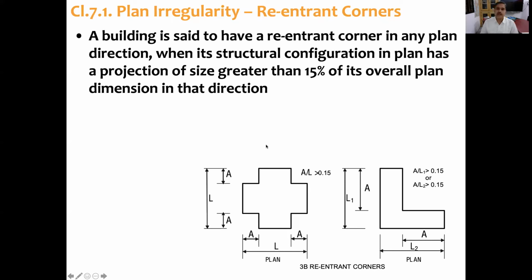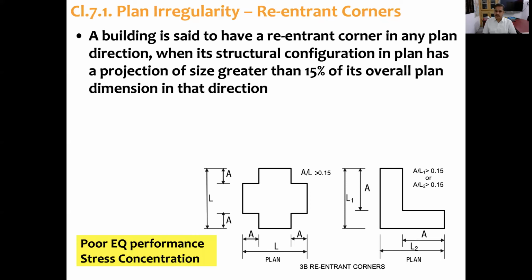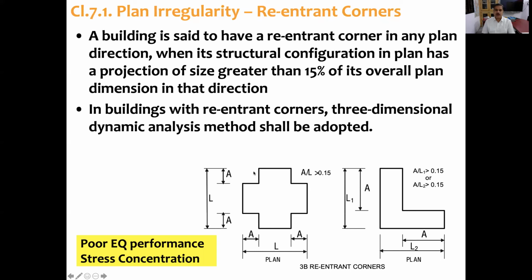Now, what is the disadvantage if a reentrant corner is there? Earthquake performance will be poor because there will be stress concentration in this open arm, and huge stress concentration at this junction, and also this open arm will have excessive deformation. For a building with reentrant corners, the code recommends that a three-dimensional dynamic analysis method should be adopted to understand the load distribution and for the design.